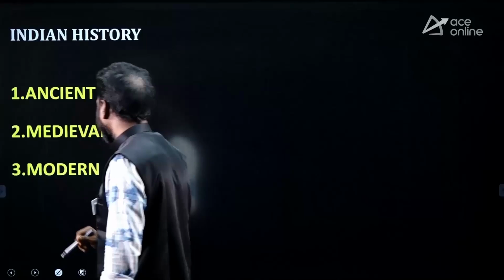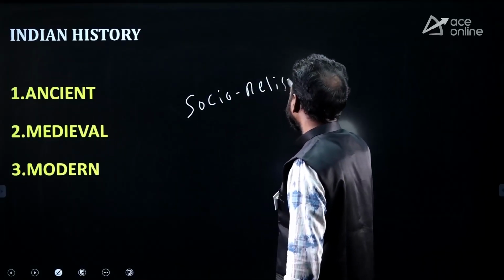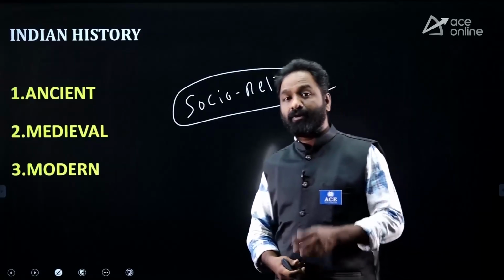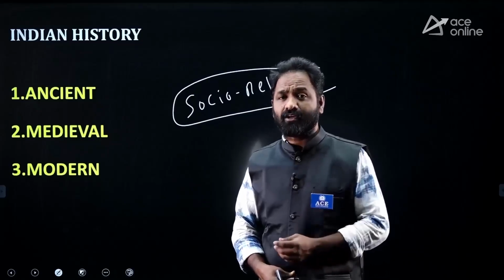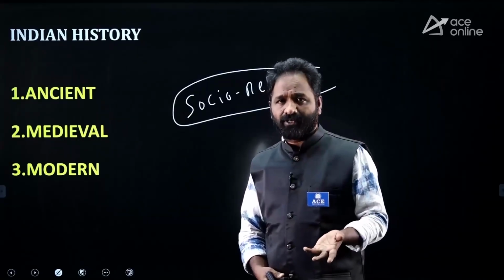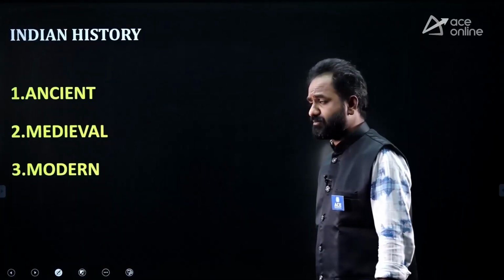And in modern history, they are asking questions about the socio-religious reforms also. Please give importance to this chapter, socio-religious reforms, like Brahma Samaj, Arya Samaj, Ishwar Chandra Vidyasagar, and Kandukuri Veeresalingam, and like many people are there. Okay, please try to read about these socio-religious reforms.